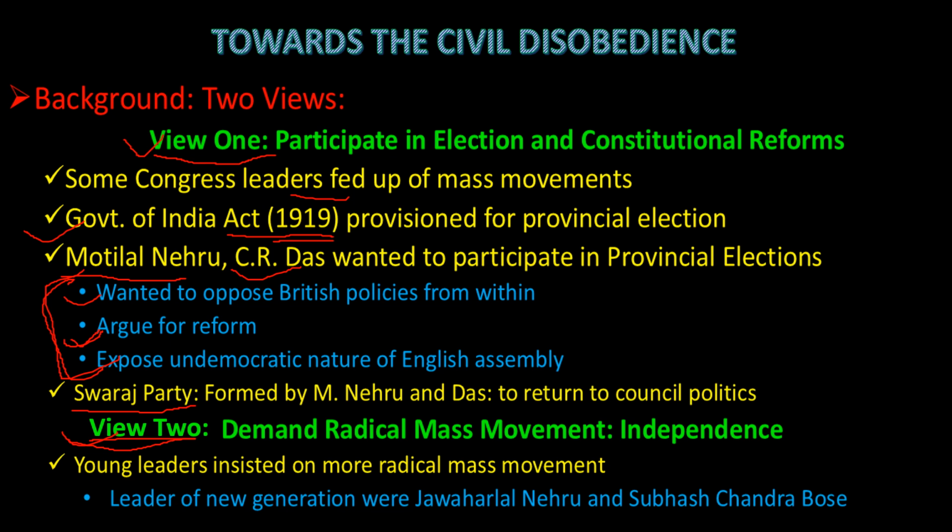Of course, they also did not mean violence, but they simply wanted strong opposition to the government, and they wanted nothing less than independence. They did not want some power to do something in the country. They wanted complete power. The leaders of these people were Jawaharlal Nehru and Netaji Subhash Chandra Bose. Of course, there were many other people, but these two emerged as leaders.